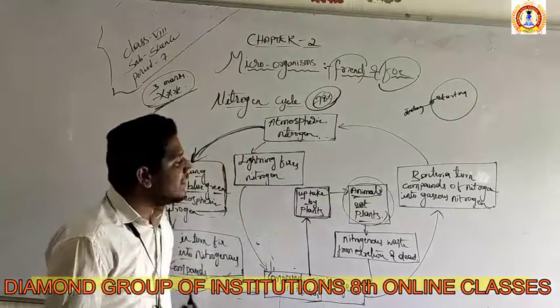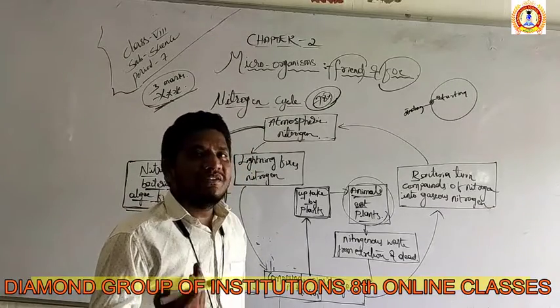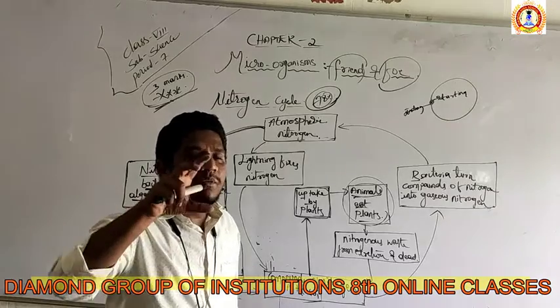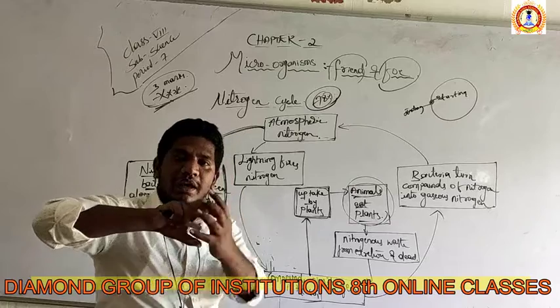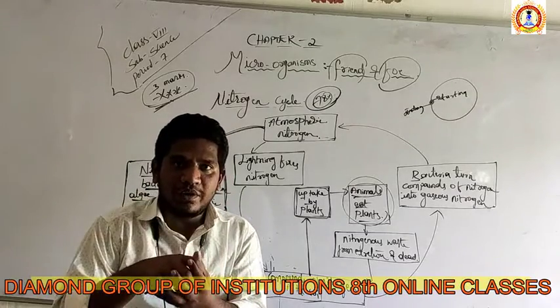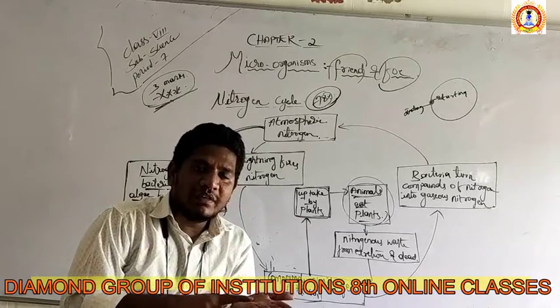Now the excreta is done by the animals. Simple. A cow has given dung. Where will the dung fall? That will fall onto the ground. What is the dung called in science? That dung is called nitrogenous waste. The nitrogenous waste falls on the ground, the ground means the soil.